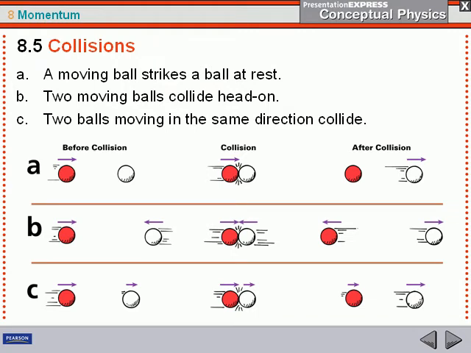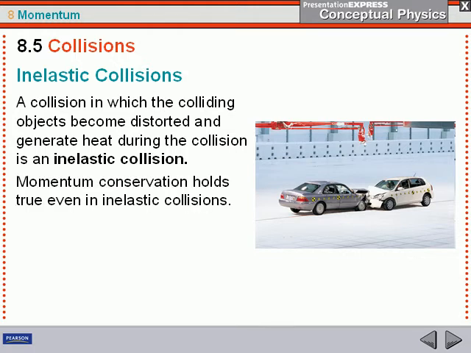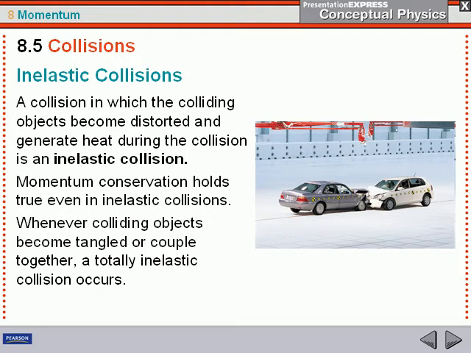Once again, in all these collisions, the momentum is conserved completely, and there's no loss of anything to heat or to deformation of the object. Now, with an inelastic collision, things can become distorted and heat can be generated during the collision, such as in a car crash. You can see that the cars are actually going to change shape. But momentum conservation even holds true in that case. And when they become tangled or coupled together, we have a totally inelastic collision, and this is very different. The two objects are now stuck together.